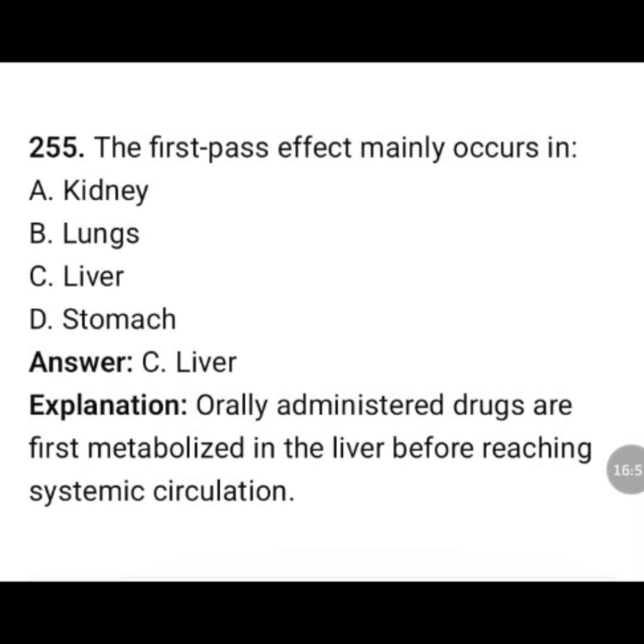The first pass effect mainly occurs in: kidney, lung, liver, stomach? The correct answer is option C, liver. Orally administered drugs are first metabolized in the liver before reaching systemic circulation.